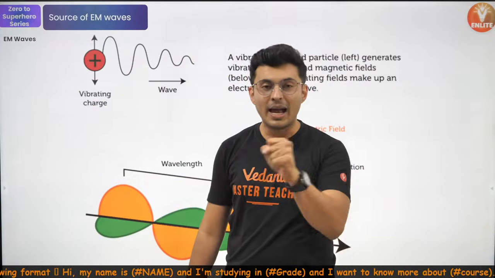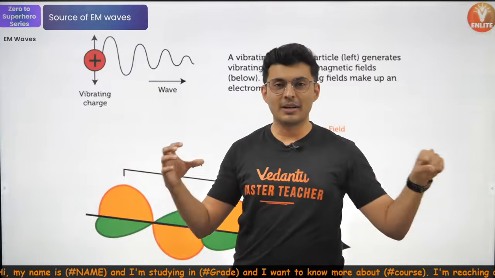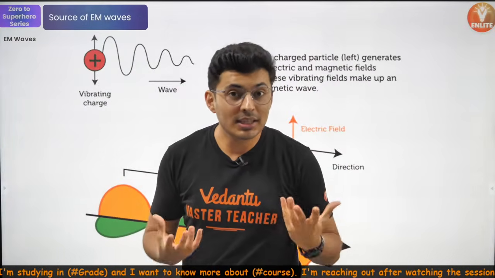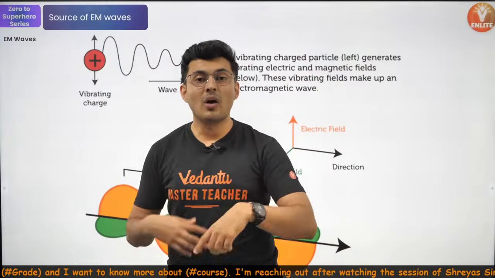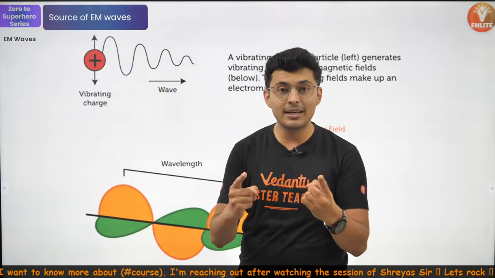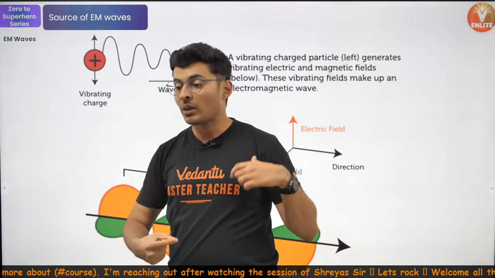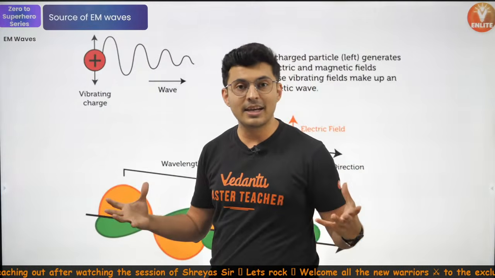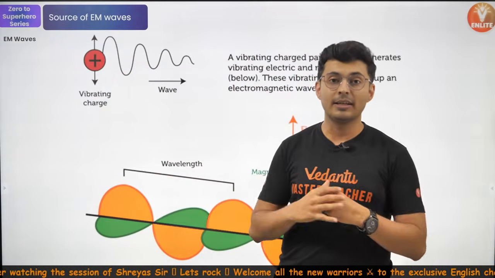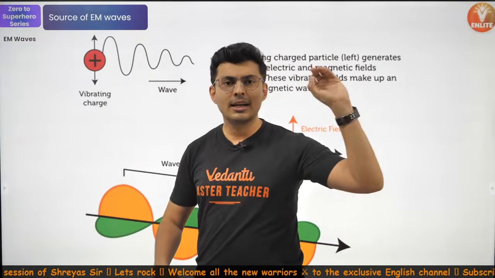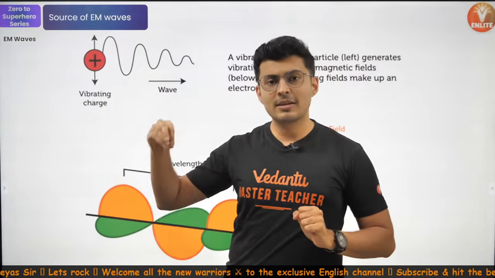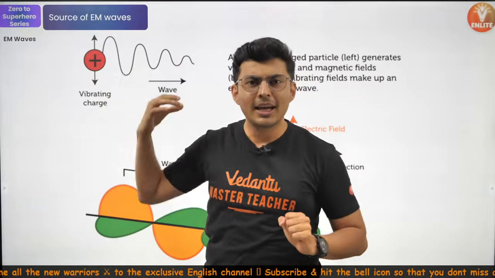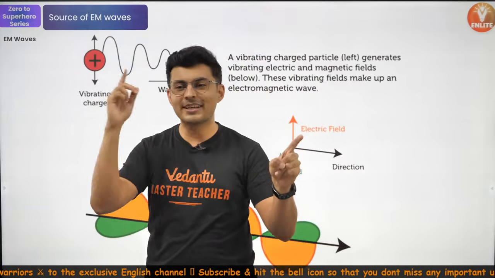Do you remember Faraday, what he did? Faraday moved magnets inside and outside the coil, or he moved the coil around the magnet, and then he found that moving magnets or changing magnetic fields create electricity. What do changing magnetic fields create? They create electricity. Electric charges, electric field. Magnets, magnetic field. Moving magnets, electric field. Hence, moving charges will create